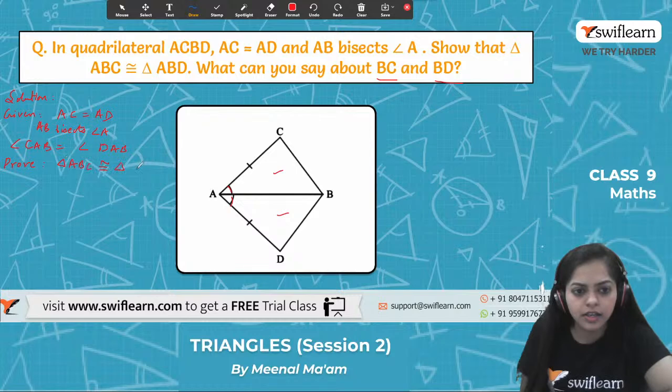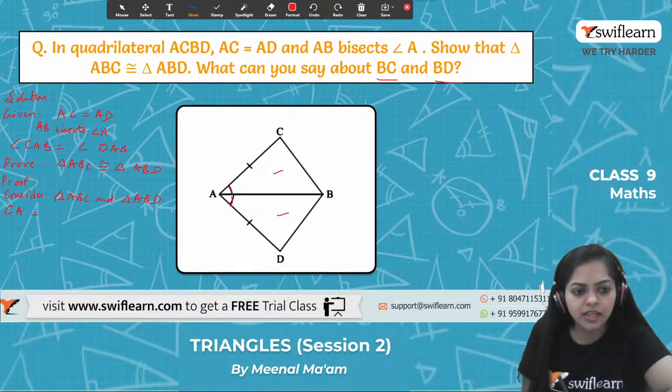Got it, guys? Alright. Now let's move on to the proof. So first, consider triangle ABC and triangle ABD. What do we have in these two triangles? We will say that side CA equals side DA.